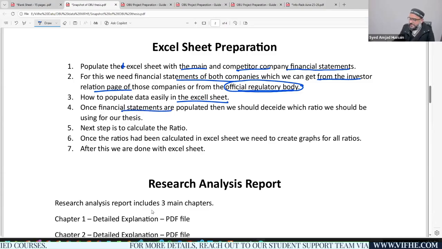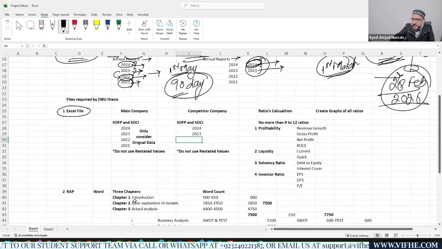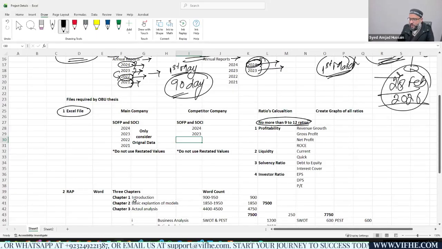Once financial statements are populated, then we should decide which ratios we should be using for our thesis. Okay. Now, what ratios can we select? Let's go back and see. I would suggest a minimum of 9 ratios and a maximum of 12 ratios should be selected for your thesis. Minimum of 9 and maximum of 12 ratios that you need to select. Okay, what would be the ratios?